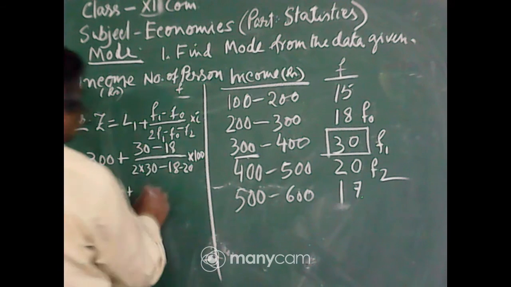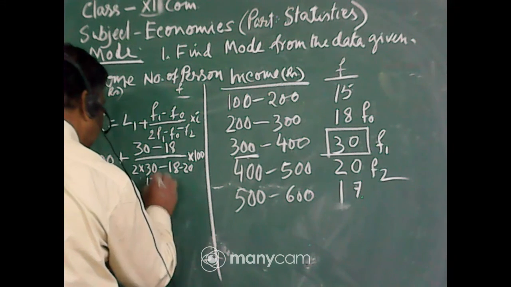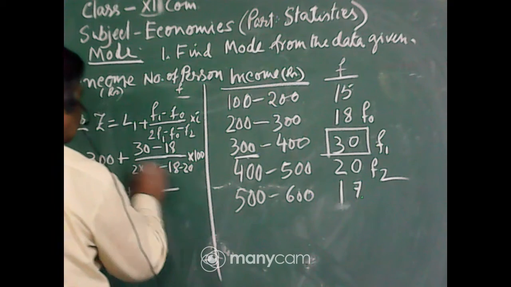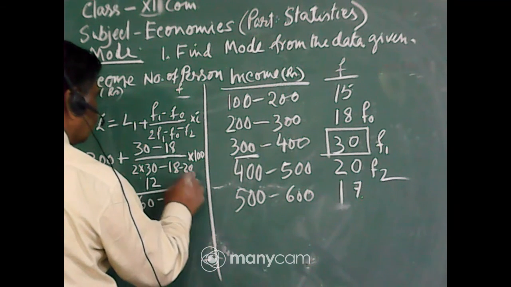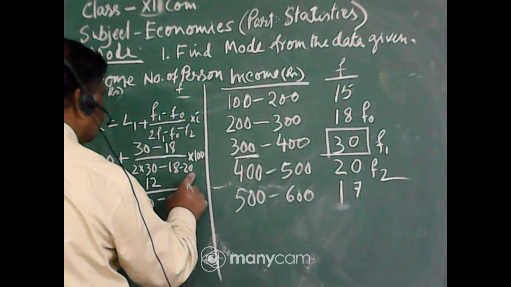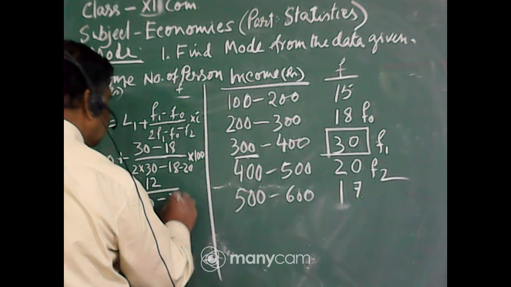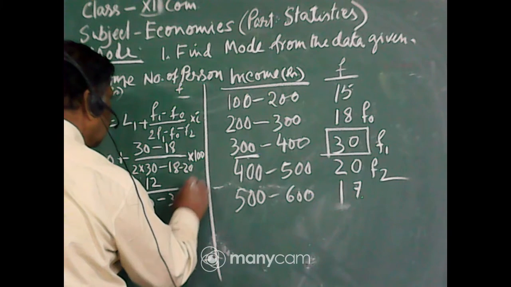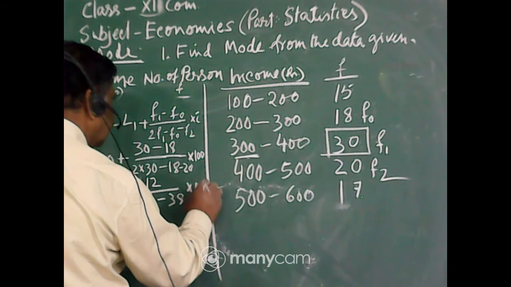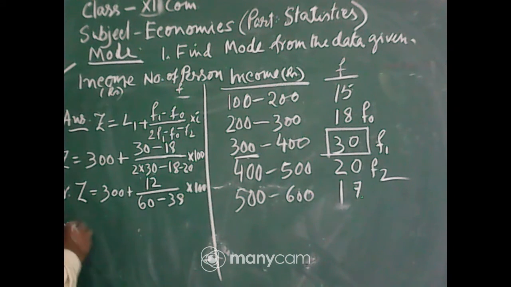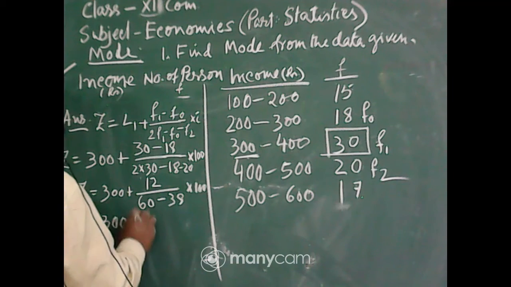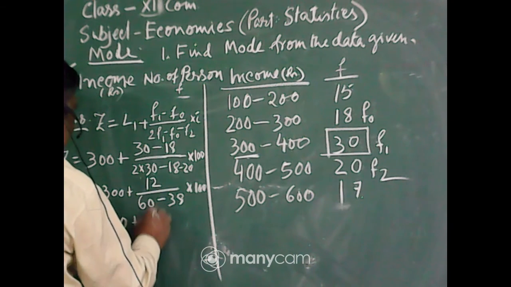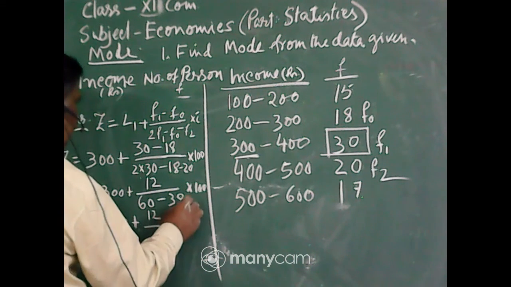Thirty minus 18 is equal to 12, and it is 60 minus 18 minus 8 minus 18 minus 20, so minus 38, minus 38 into 100. Now Z is equal to 300 plus 12 by, how much is this? 38.